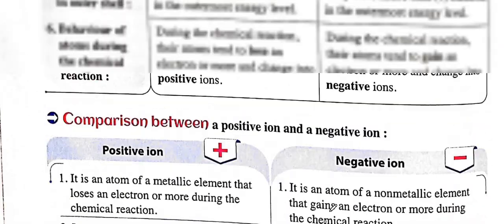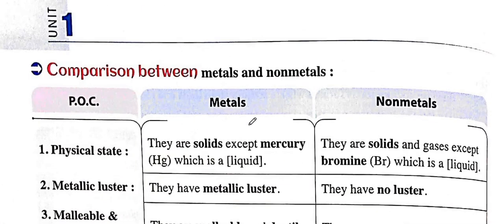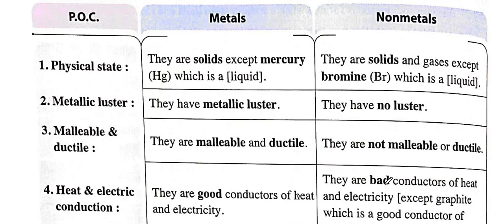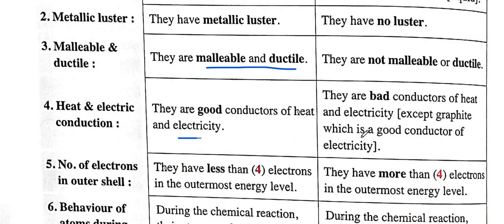There is a comparison between the metals and non-metals. The metals, all of them are solid except mercury, which is the only liquid metal. Non-metals, all of them are solid except bromine. Metals are shiny; non-metals are not shiny and don't have any luster. Metals are malleable and ductile, can be shaped and hammered on; non-metals are not malleable and not ductile. Metals are good conductors of electricity and heat; non-metals are bad conductors of electricity and heat. The only non-metal that conducts electricity is graphite, which is used in making batteries.